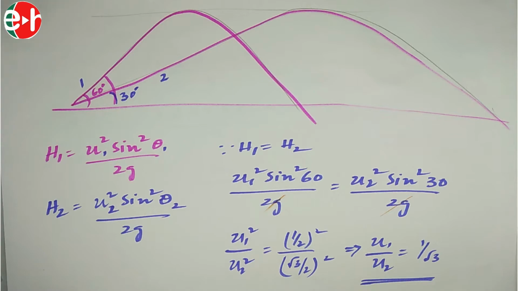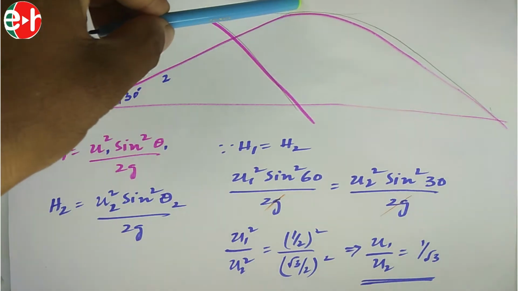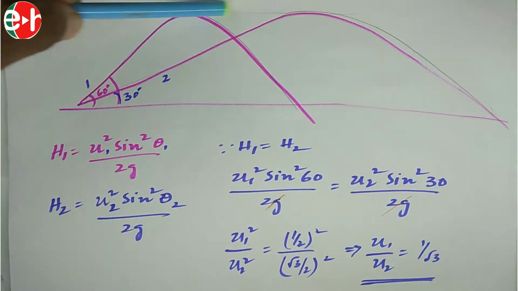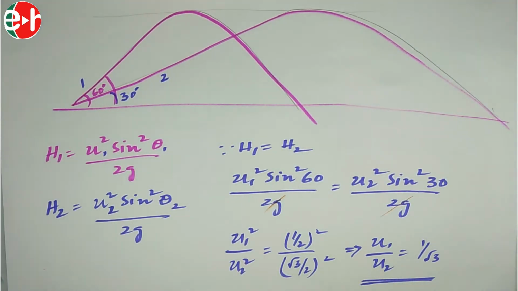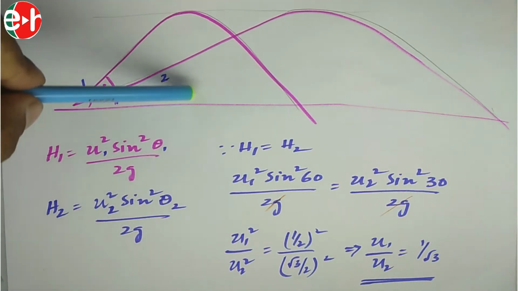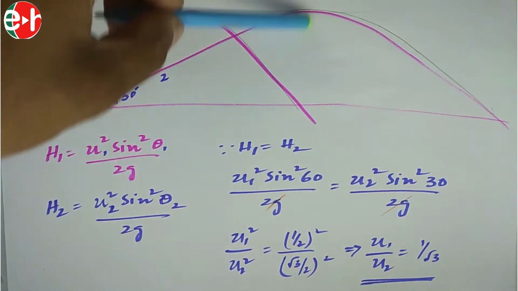Two bodies are thrown with different angles. One with 60 degrees and the second one with 30 degrees. Both the bodies attain the same height. If both the bodies attain the same height, he is asking us to find the ratio of their initial velocities. Here what is the hint? The height attained by the first body and the max height attained by the second body are same.